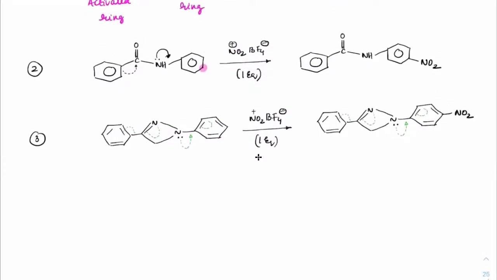Third case, check out this position where the marker is. On this position, there is no electron donating group. Instead, this double bond will only pull electrons towards the nitrogen because nitrogen is more electronegative. So as this pulls away, the pi bond from the benzene will be pulled out. So this ring is getting deactivated, right, beta? While on the other hand here, the lone pair present on nitrogen will always be donating. So this ring is getting activated. Clear, beta? Yes, sir. Okay.